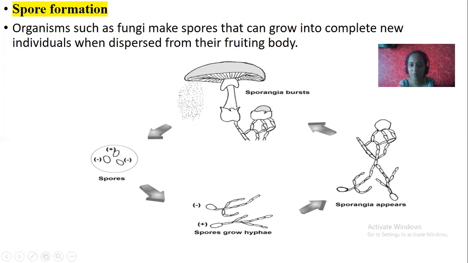It's a type of asexual reproduction. Spore formation is a type of asexual reproduction. But when the spores fuse together, the fusion is sexual reproduction. Spore formation is asexual reproduction, but fusion of spores and the formation of a new organism is sexual reproduction. So you can see both phases within a single cycle. So in fungi, that is why it is called deuteromycetes, or how can I say? Yeah, both sexual as well as asexual reproduction, both are mimicked. It mimics.